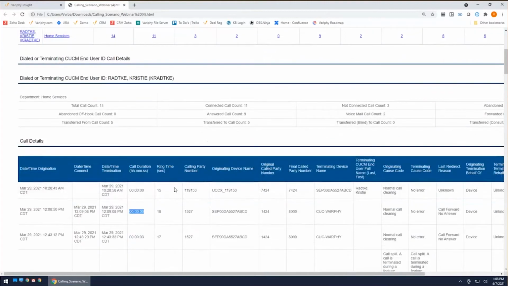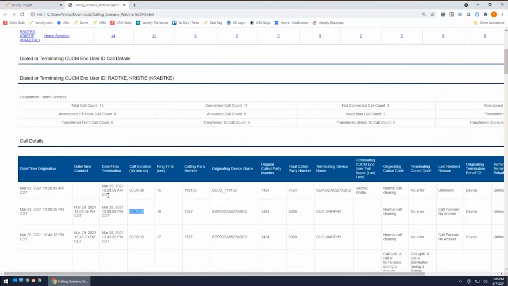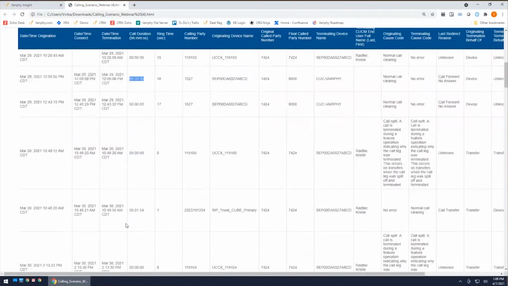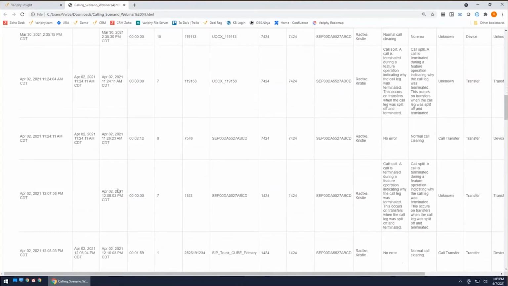And that kind of rolls us right into our next category. What does not connected mean? Not connected is pretty simple. It means that there is no date time connect to that call. It never got connected to an end user. But a lot of people ask, well, what's the difference between a not connected call and an abandoned call? The difference is a not connected call is one that has no date time connect, but as I'm looking through this data, that doesn't necessarily mean that it was abandoned.